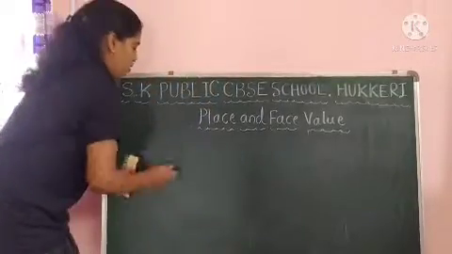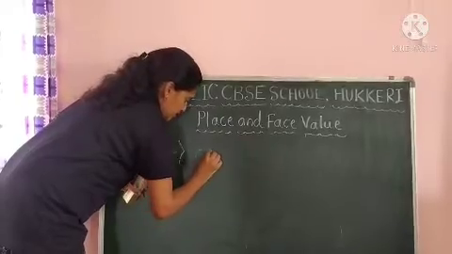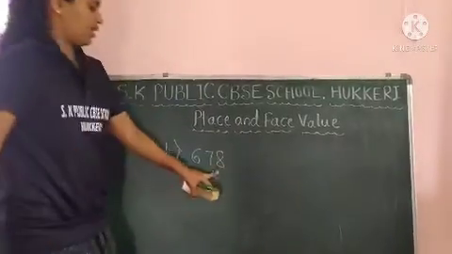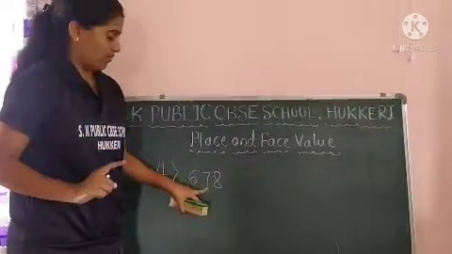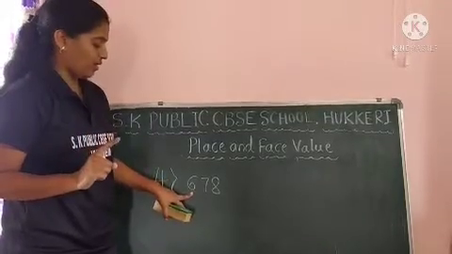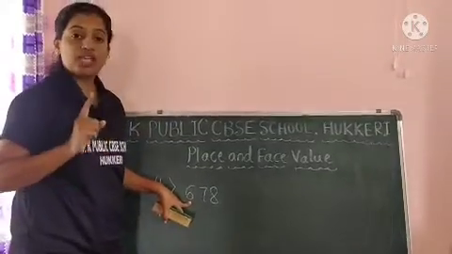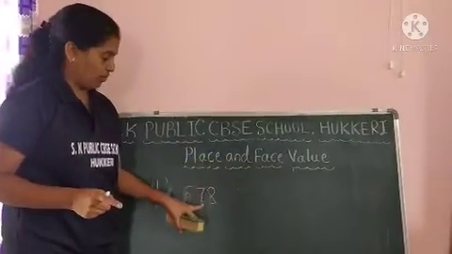So let me take one more example. 3-digit number. Okay, fourth one. Now I am taking 3-digit number. Here face value of this 8 is 8 only. Face value of 7 is 7 only. Face value of 6 is 6 only. Okay, it is not related to this place value.